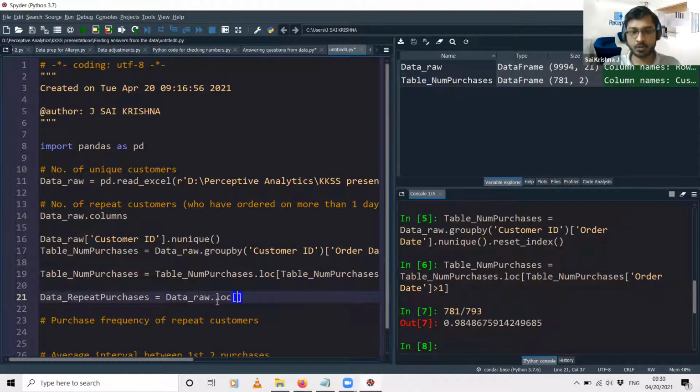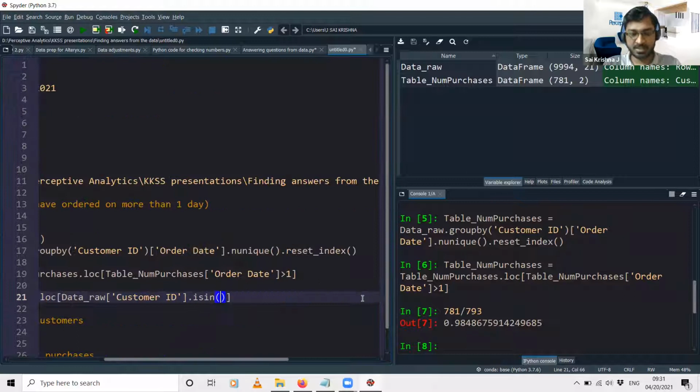Again, I'm using the loc function, where the customer ID column in the raw data is present in, and for that we use a command called isin.